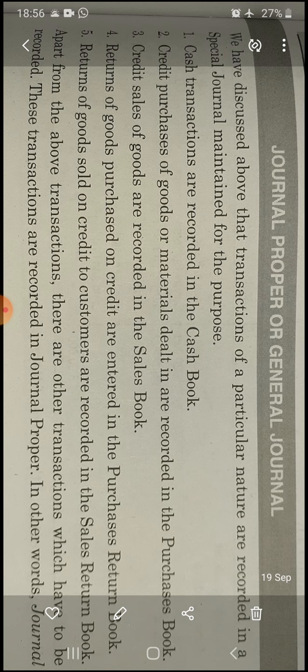Good evening, students. Today in online class, I discussed with you how to prepare the purchase book, sales book, purchase return book, and sales return book.